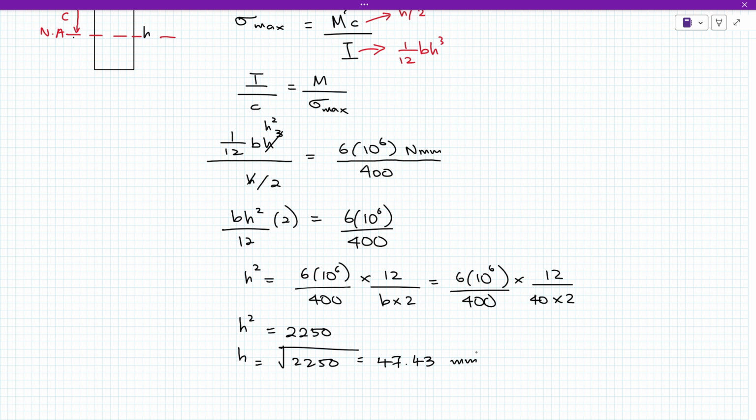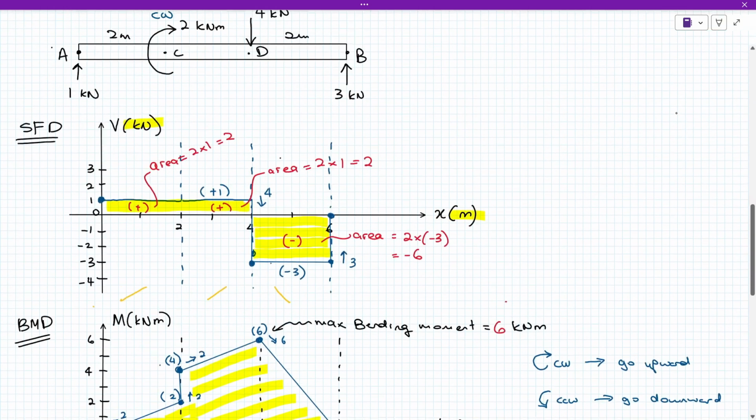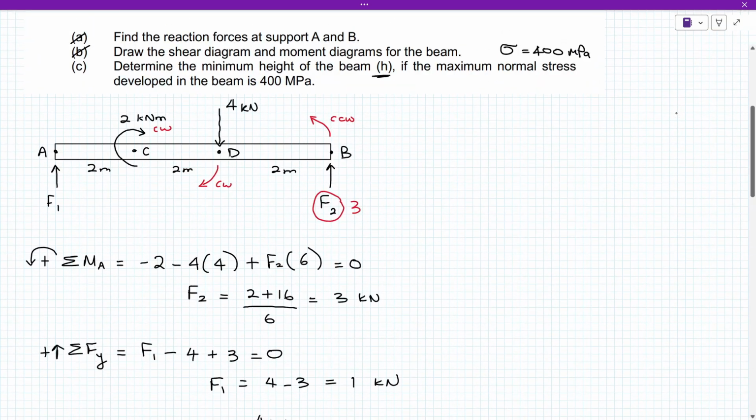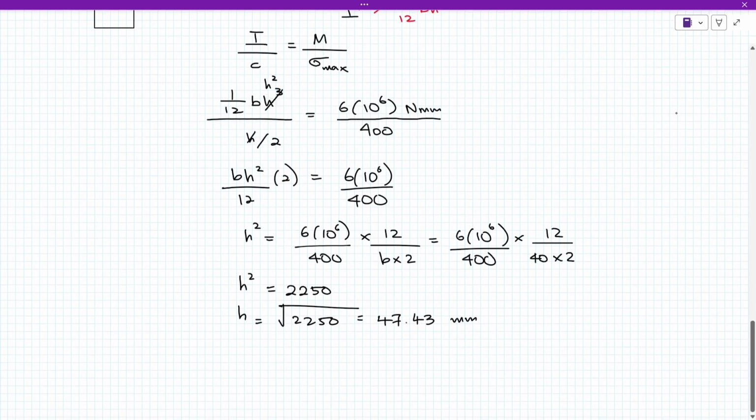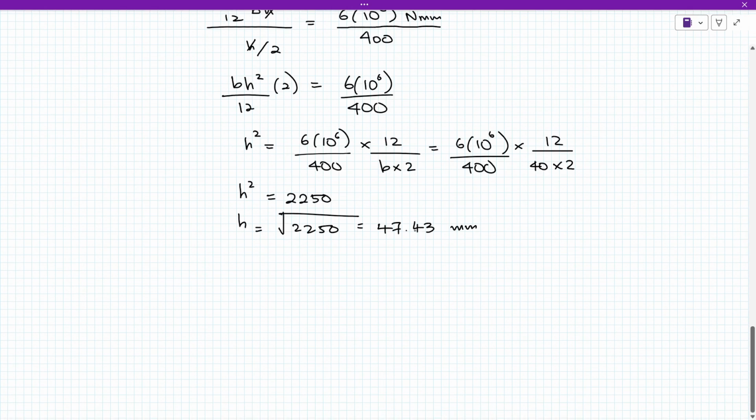millimeter. So this question dia kata, what is the minimum height? Okay, minimum height. So kita kalau boleh pilih the nearest, round it off lah. So in this case the minimum height dia adalah 48 millimeter. Okay, that is the answer.